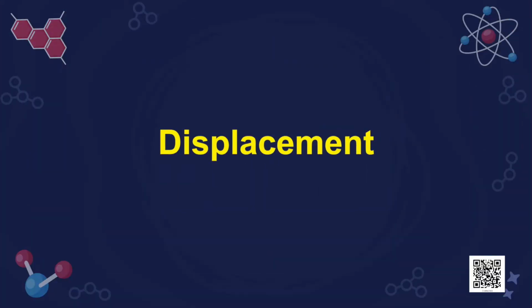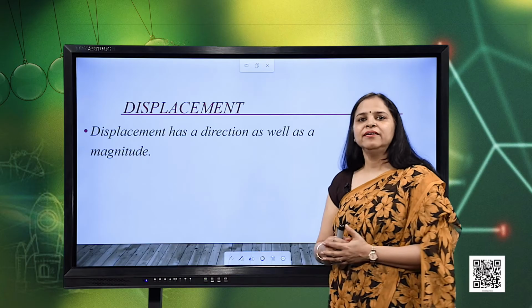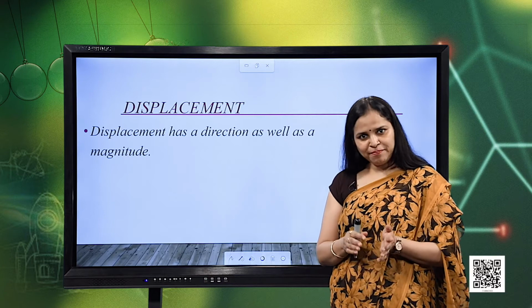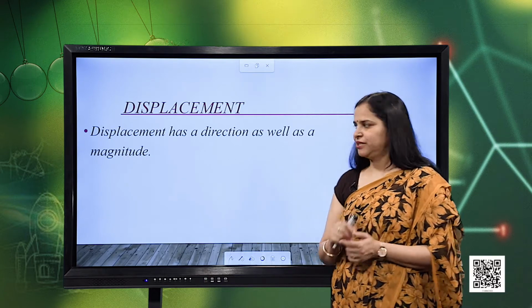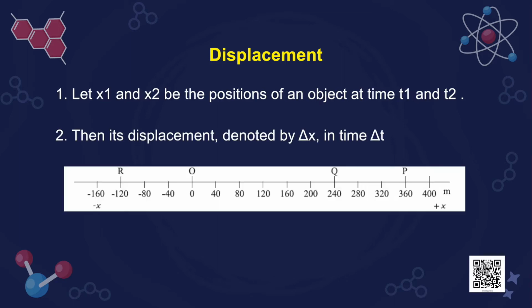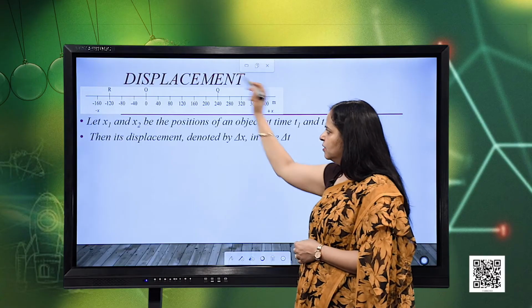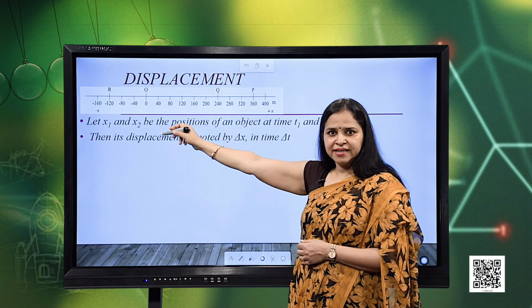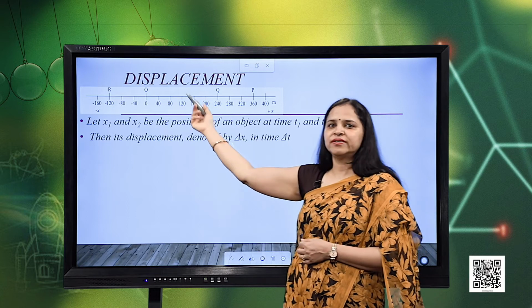Now, let us talk about displacement. In displacement, we talk about the length of the path along with the direction. So, displacement has a direction as well as a magnitude. For this again I consider the same reference frame wherein I consider this as the origin, and again my reference frame is along a straight line, as we are considering motion along a straight line. Now, this reference frame has both directions, towards the right and towards the left.